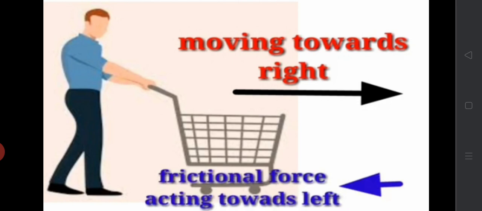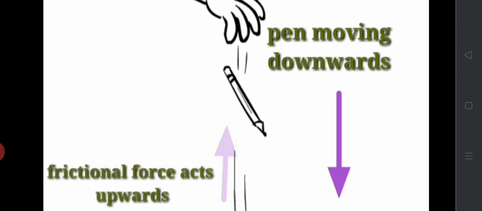In this picture, a person is pushing his trolley towards right. So the direction of frictional force is towards left. If we drop a pen, this pen moves in the downward direction. So the direction of frictional force acts in the upward direction.